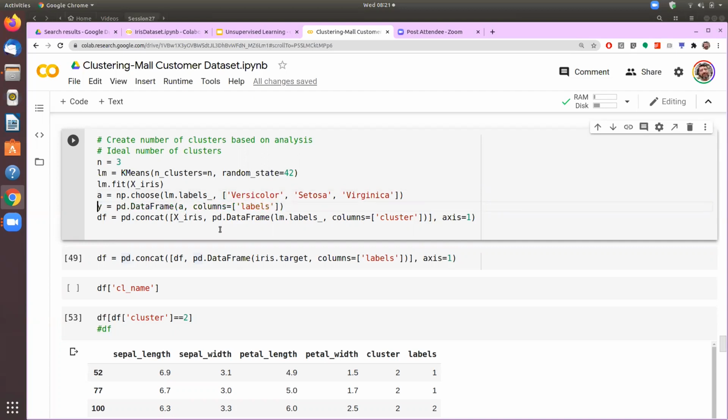And we'll attach y also here now itself. Good. So now we have got a data frame which contains the features, the labels, and now we have given the name to the labels.